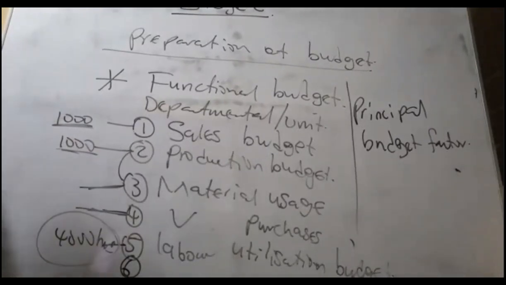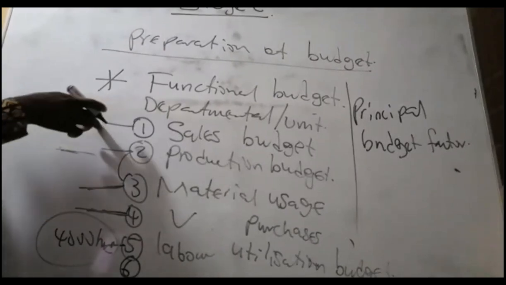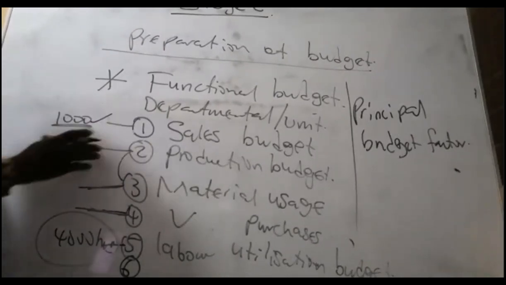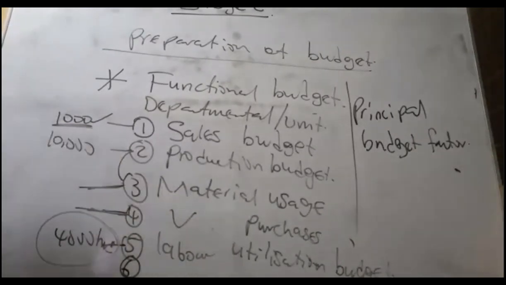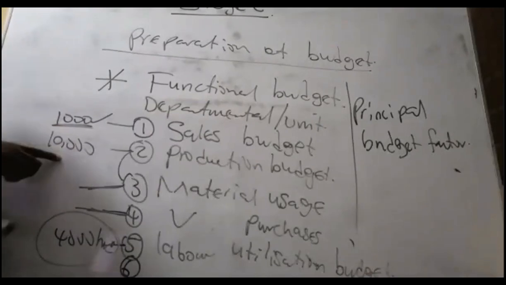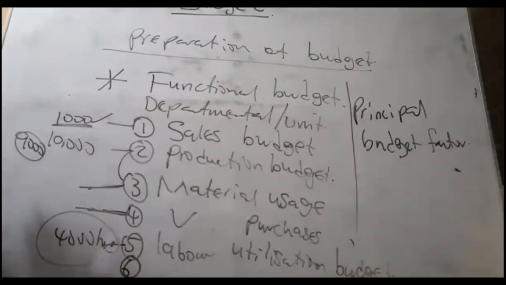Because if you know that we can only sell 1,000 sobolo, and you don't take that into consideration and go and produce like 10,000 sobolo, yes, they will tell us that it is wasteful. Because if we can only sell 1,000, the entire 9,000 will waste. And we don't want that. Because your sales is limited to 1,000. Your customers, only when they come, they are buying 1,000 bottles.